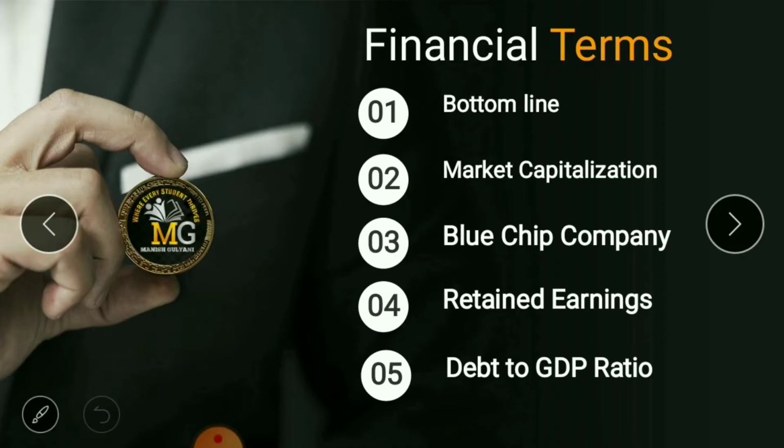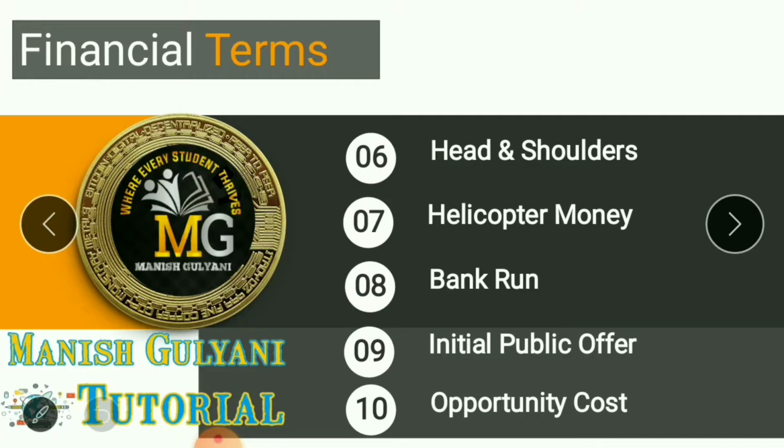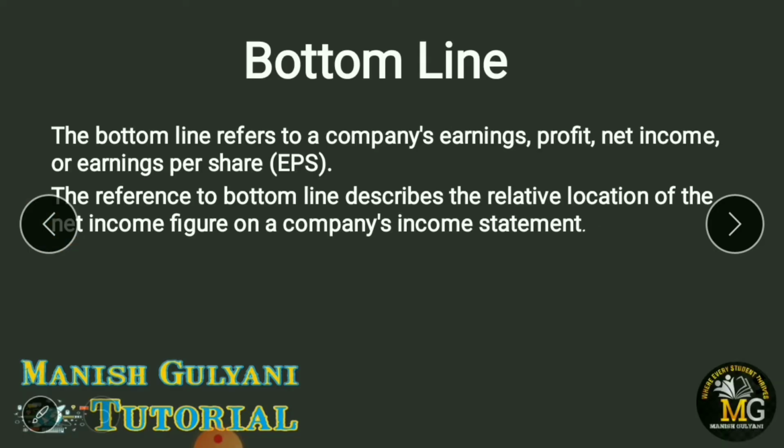So let's discuss. These are the basic financial terms which I am going to explain in this video. First is bottom line, second is market capitalization, third is blue chip company, fourth is retained earnings, fifth is debt to GDP ratio, sixth is head and shoulders, seventh is helicopter money, eighth is bank run, ninth is initial public offer, meaning your IPO, and tenth is opportunity cost. So let's discuss one by one.